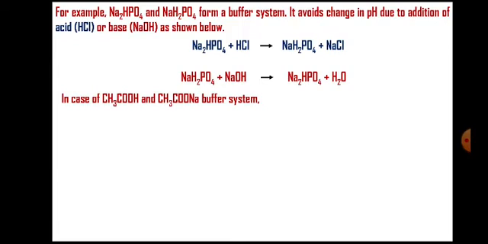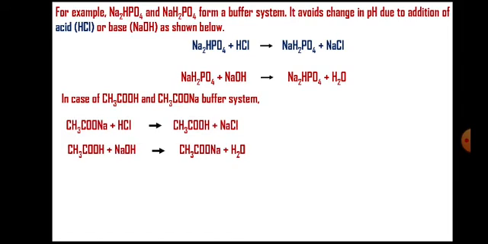Another example is the acetate buffer. Acetate buffer is prepared by using a weak acid, that is acetic acid, plus its salt, that is sodium acetate, CH3COONa. So it forms a buffer system. Now let us see how this buffer system actually acts. Whenever there is addition of acid like HCl, this HCl will react with the conjugate base, that is CH3COONa.